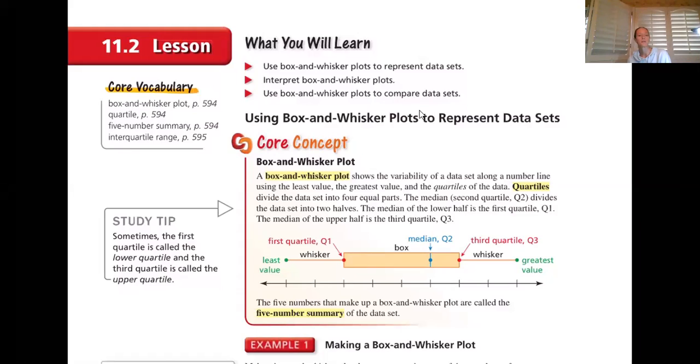Here we go, section 11.2, box and whiskers. I don't know if you guys have ever seen these, depending on your previous math teachers. Some of you might have, some of you might not. Even though technically you're supposed to have seen it before, this data analysis is super important for this life. A lot of bosses and corporations and companies are saying, we need kids that understand statistics and data analysis. That's what this chapter is, but it tends to always fall at the end of the math book, and so it's sometimes hard for teachers to get there.